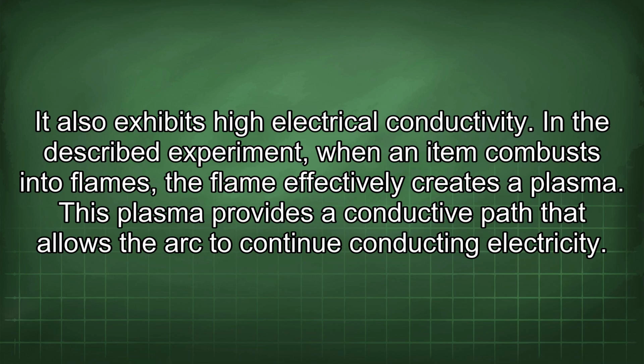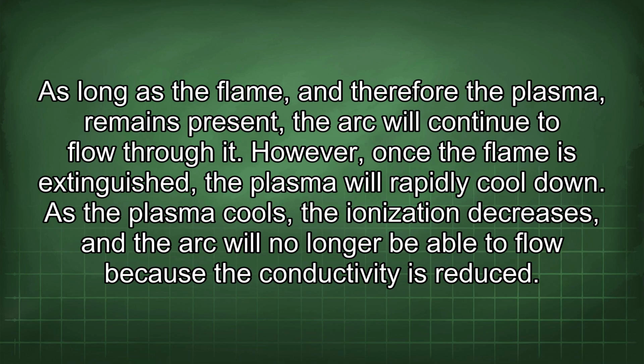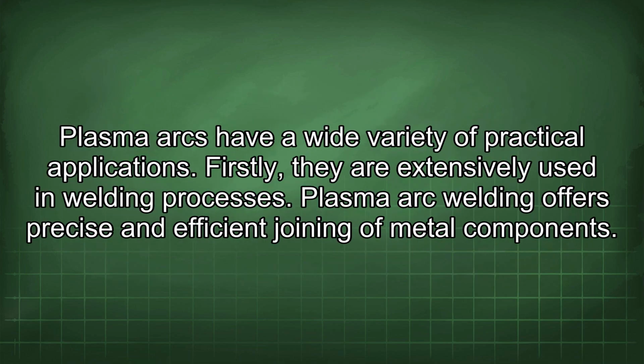In the described experiment, when an item combusts into flames, the flame effectively creates a plasma. This plasma provides a conductive path that allows the arc to continue conducting electricity. As long as the flame, and therefore the plasma, remains present, the arc will continue to flow through it. However, once the flame is extinguished, the plasma will rapidly cool down. As the plasma cools, the ionization decreases, and the arc will no longer be able to flow because the conductivity is reduced.